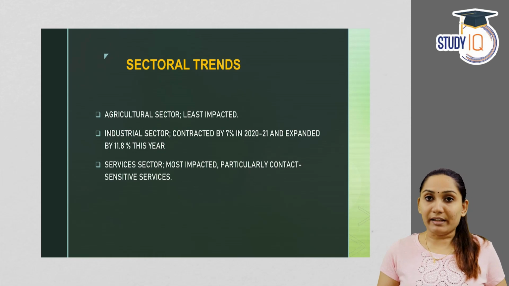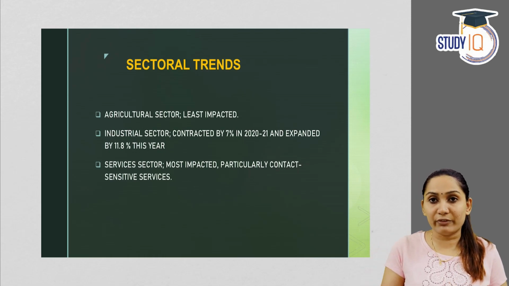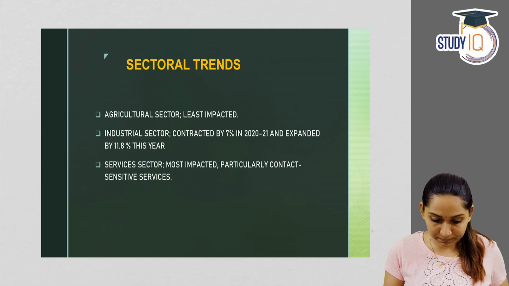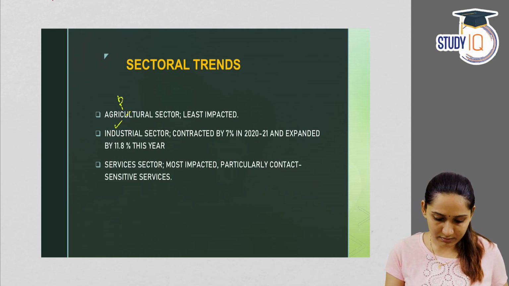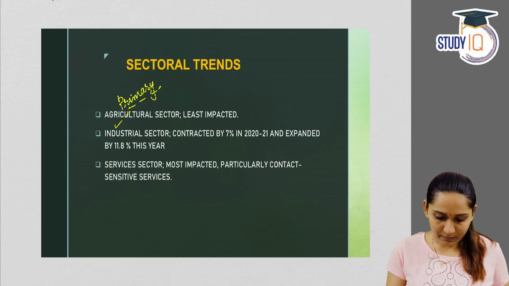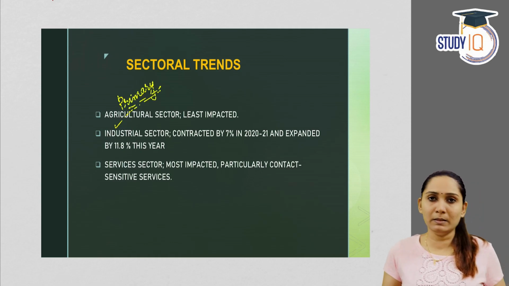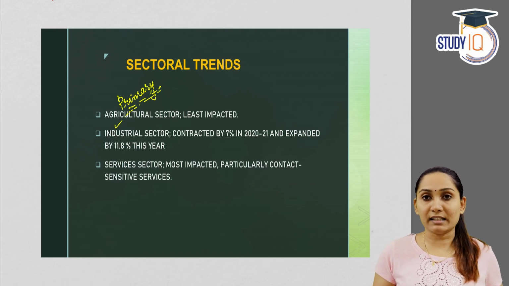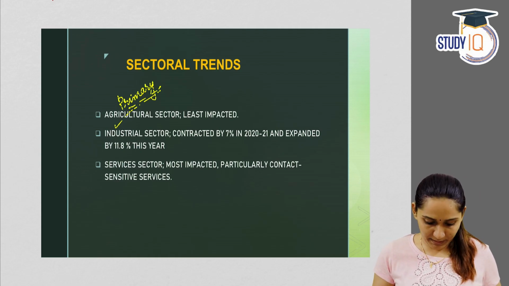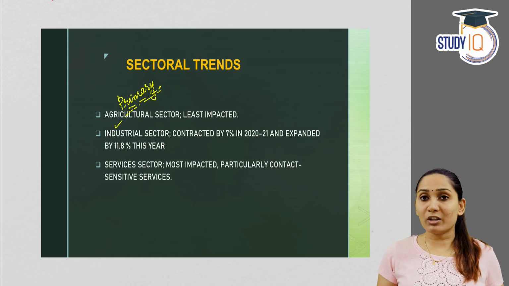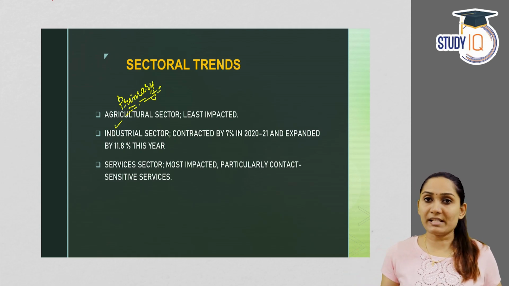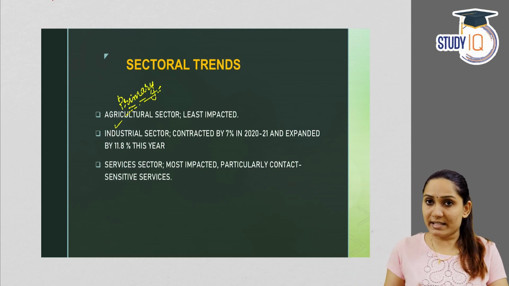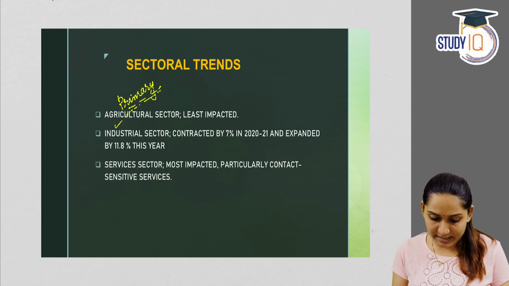Now let's come to the sectoral trends. How different sectors are showing different trends. Now the first one is the agricultural sector. As we said, the primary sector. The agricultural sector or the primary sector is the least affected due to the pandemic. Why? Because the production or the GVA of the agricultural sector towards the total GVA has not reduced much. We will see that. Coming to the industrial sector, as we said, it contracted by 7%.